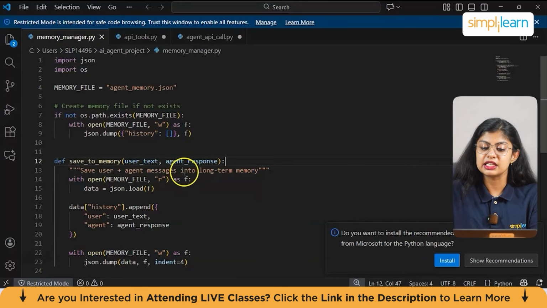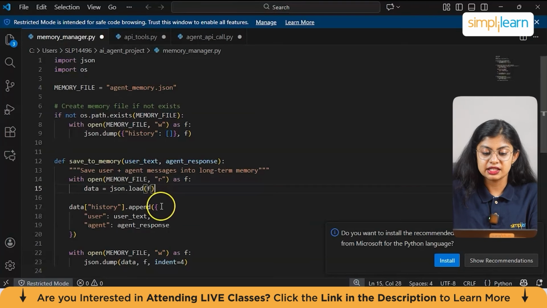Now, this memory is getting saved into the JSON program. This function is getting stored into the JSON file, which we have created or which it creates by default. Next, we have with open memory file, r as f. This opens the memory file in read mode. And then we have data is equal to json.load. This loads the JSON content into a Python dictionary.